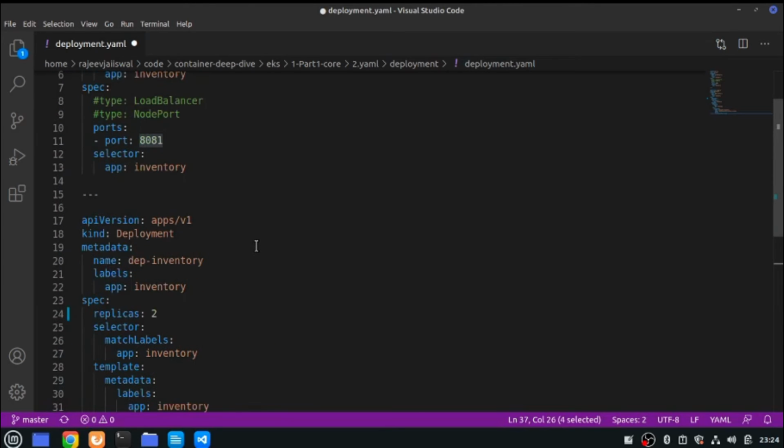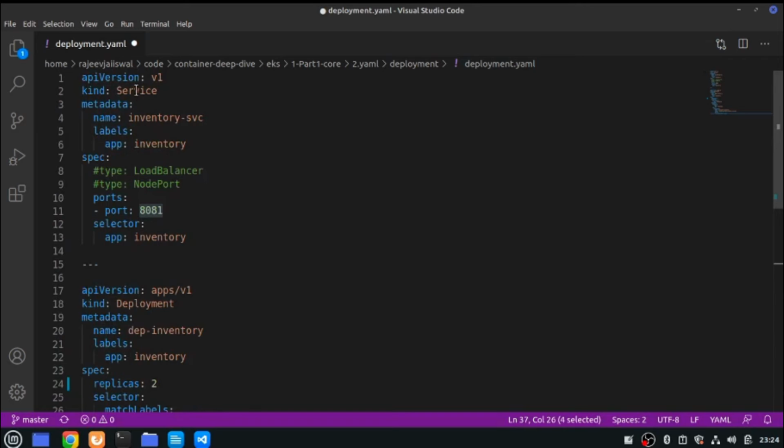Now this is my deployment, and this is my service. Again the same mechanism, same pattern: metadata, name, label. Now this type is very important. If I'm not going to mention anything, if you remember, we have tested with the type NodePort, and I've explained what NodePort is. If I'm not mentioning anything, it means the type is ClusterIP. ClusterIP is an internal IP, which you cannot directly consume. So in that case, you need to log into a container and then access it. And this is the port I'm going to access, and this is a selector, right? Let's go and deploy it.